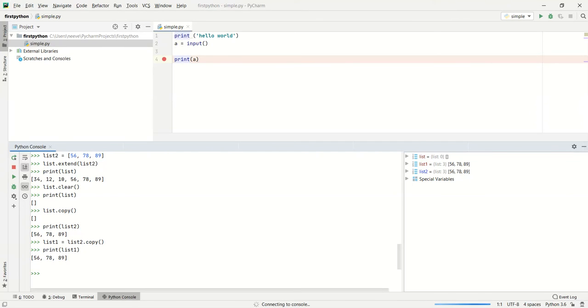Basically, the list will be a series of elements that can be used to hold one particular data type. Then it can be like one person's marks, or something like that. And the list is not limited to single dimensional. We can create a multi-dimensional list as well.